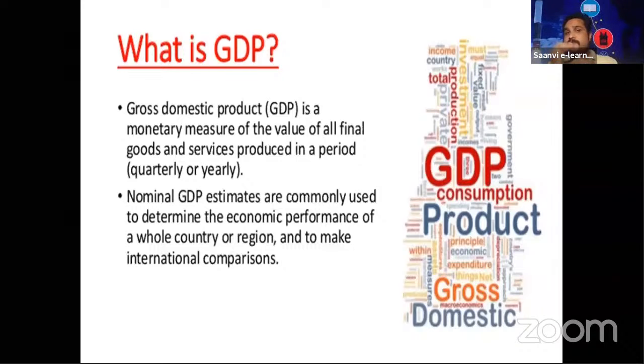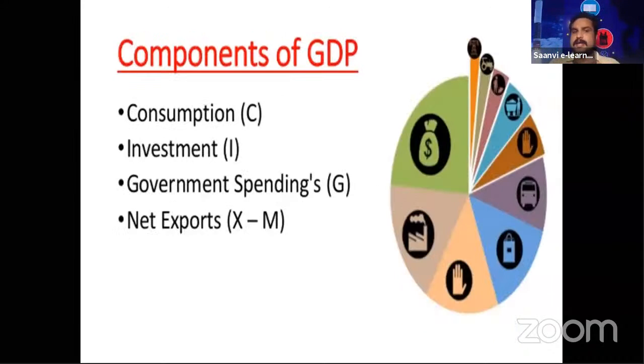Okay, hereafter, wherever you find this term, we will discuss that; the comparison we have at the end of the slide. And next, the components of GDP: consumption, investment, government spending, and net exports. Four components.